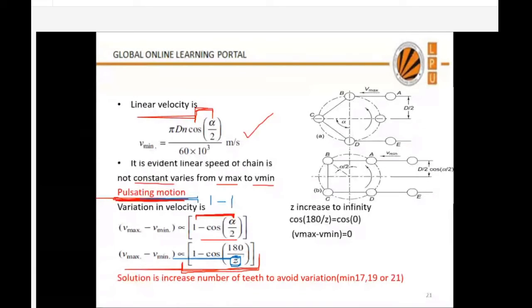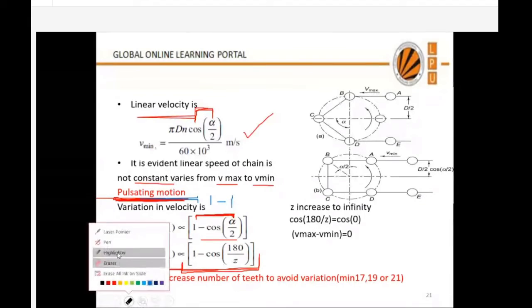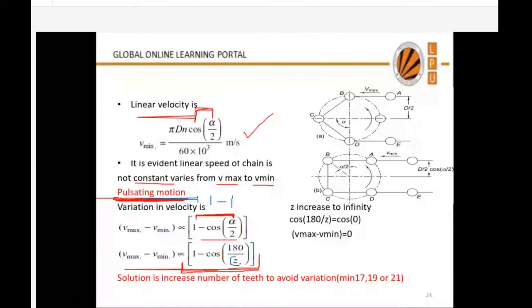So as far as possible, the larger the number of teeth of this sprocket, the lesser will be the angle. Suppose it is cos 6 degree, 7 degree, 8 degree, 12 degree, 20 degree. It is very close to one value. So as far as possible, this z should be maximum. So the solution of this problem is to increase the number of teeth.